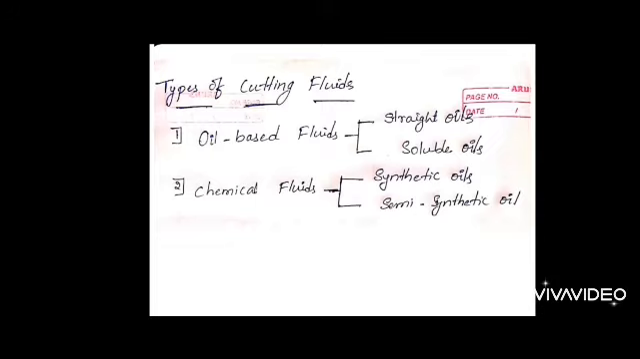As the name indicates, oil-based fluid will have a mixture of oils along with some additives and components in order to get all the required properties of the cutting fluid. In that there are two types: straight oils and soluble oil. Straight oil has only an oil mixture; it does not have any water content in it. Synthetic is a mixture of chemicals as well as oil. These are the primary types of cutting fluid.